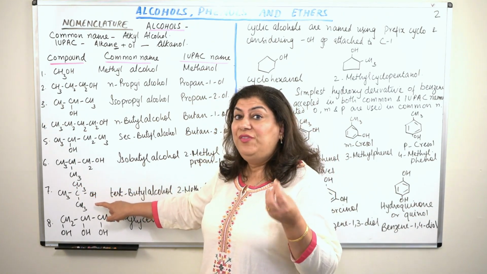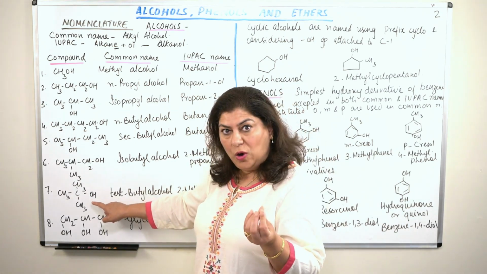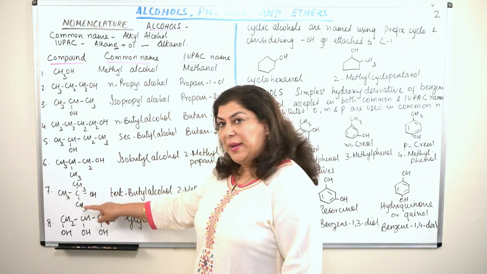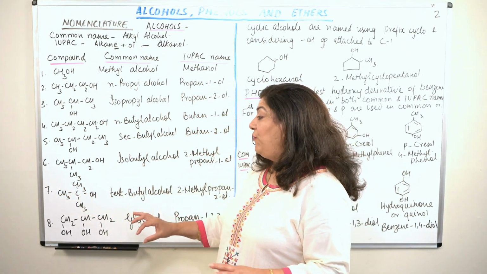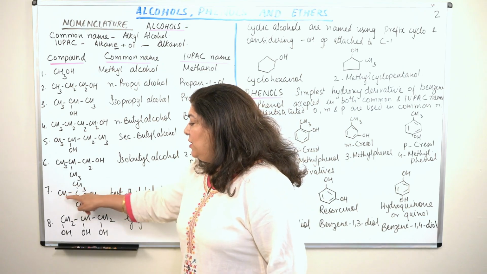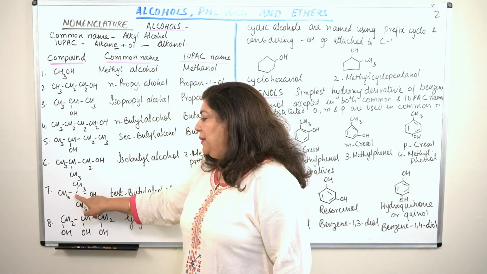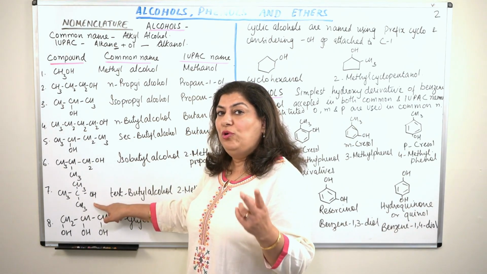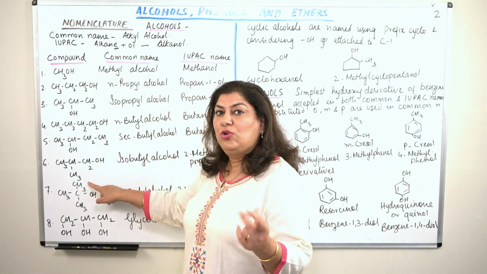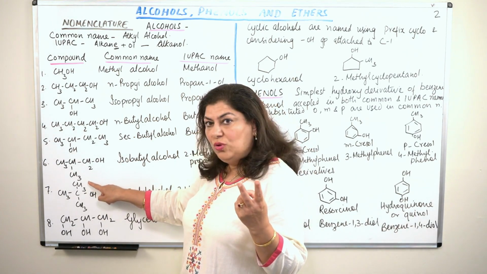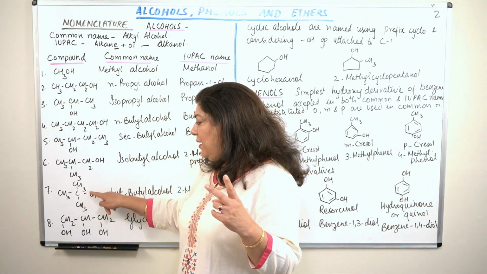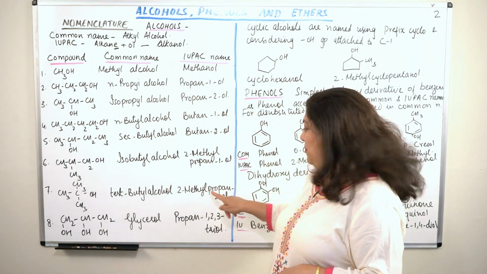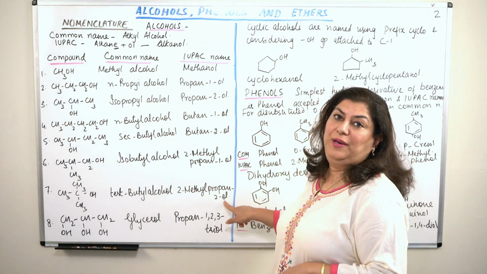So we have to now give the locants to both the alcoholic group and the methyl group. First, let us give the locant for the methyl group. 1, 2, 3. The second carbon has both the methyl group and the alcoholic group. So the locant for both is 2. So it will be 2-methylpropan-2-ol.